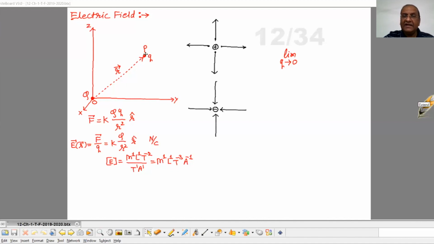And that effect we can experience when we place any charge at that particular position. But if a charge is not placed at that point, it doesn't mean that there is no effect of this charge capital Q. The effect of any charge prevailing in the surrounding space of it is represented by electric field. Just like the concept of gravitational field.